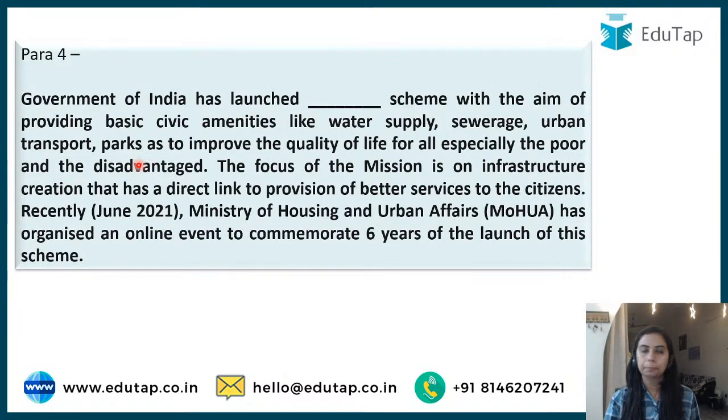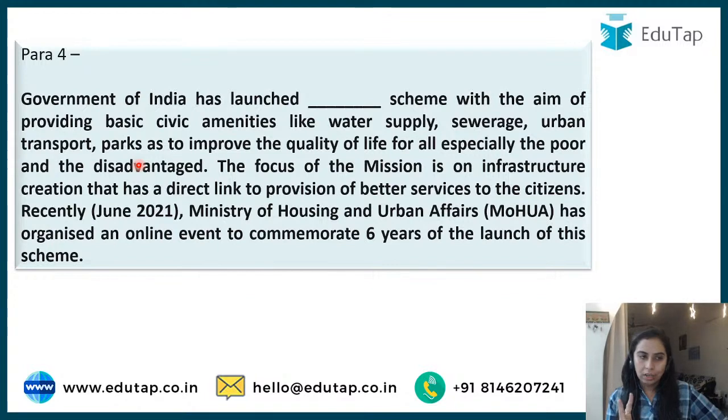Paragraph based question. Government of India has launched DASH scheme with the aim of providing basic civic amenities like water supplies, sewerage, urban transport, parks so as to improve the quality of life, especially for the poor and the disadvantaged. So focus of this mission is on infrastructure creation that has a direct linkage to the provision of better services. So MOHUA, Ministry of Housing and Urban Affairs, has organized this online event to commemorate 6 years of the launch of this scheme. Which scheme are we talking about?